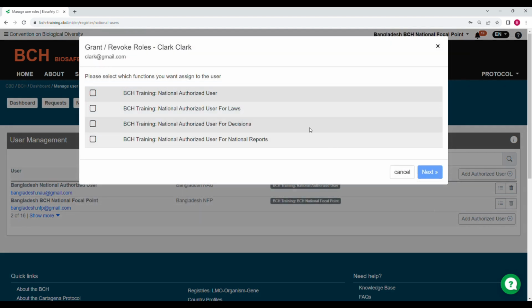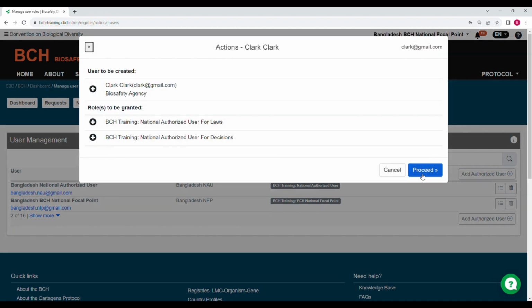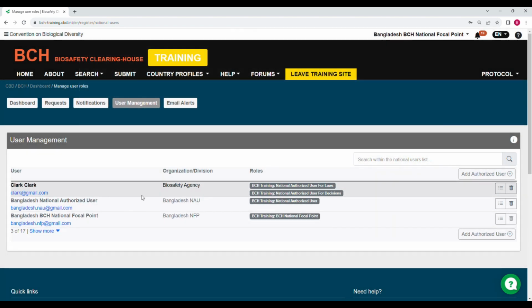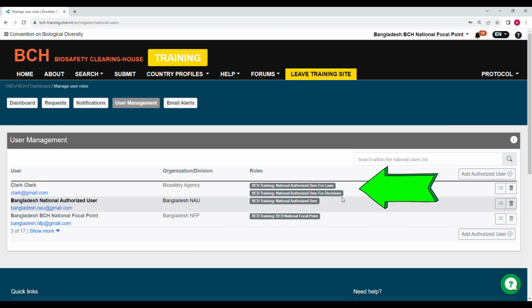In this box, select the access roles. Let's give this person two types of roles: access to creating and managing laws and decisions, and then click on Next, and then on Proceed. As you can see, the account has been created, and you can even see the type of access roles that the person will have right here, and that person will receive an automatic email message.